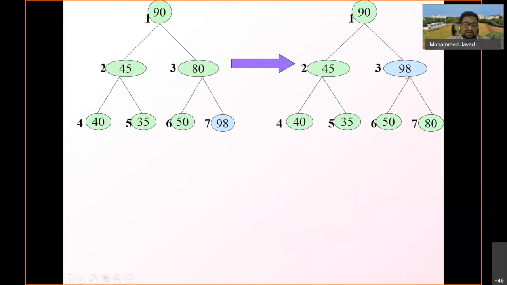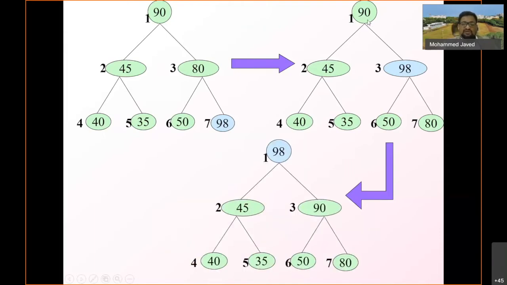So now 80 and 98 are swapped here. So 98 is now the child. It should go up right here. Again I see that 98 is greater than 90, so again swapping should take place between the child and the parent, and we can see that 98 has gone to the top of the tree, the top of the heap, I can say.